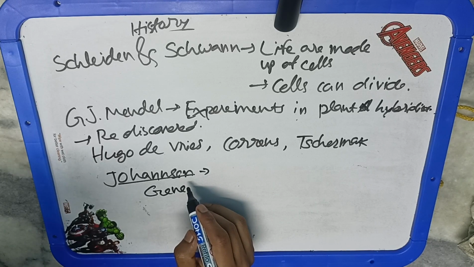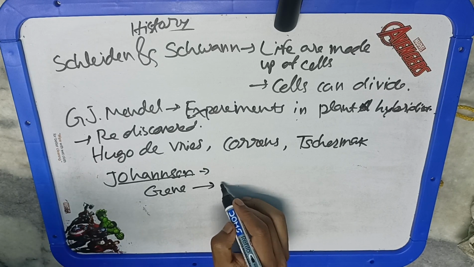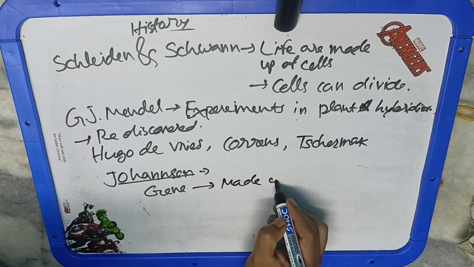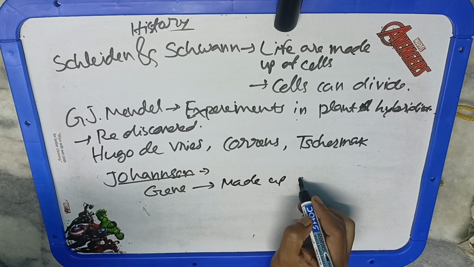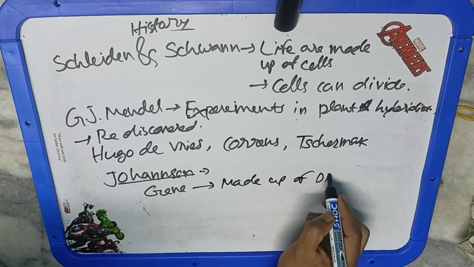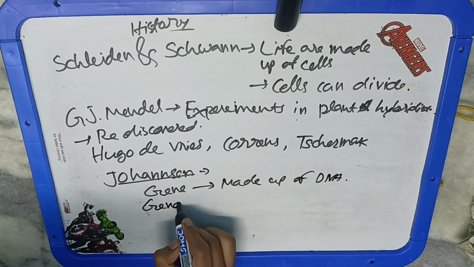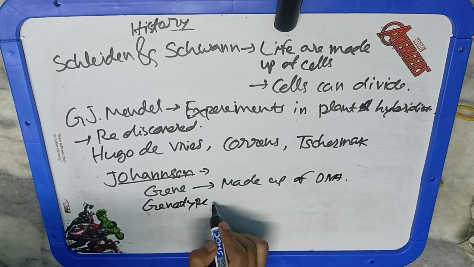So this is the very brief theory of gene. However, we will study in the coming lesson of genetics what is gene and how it is different from the allele and how they work and how they express themselves independently. And coming to the genotype, the combination of alleles that an individual possesses for a specific gene is known as genotype.